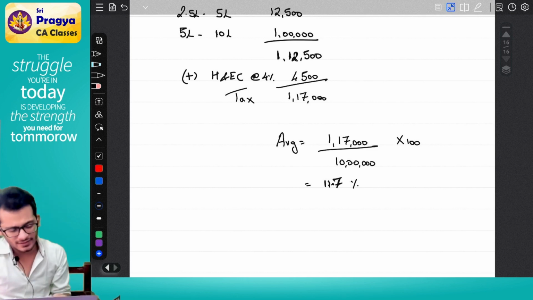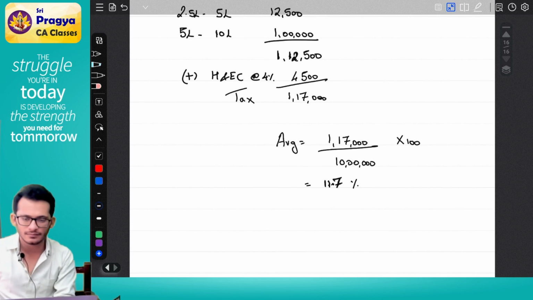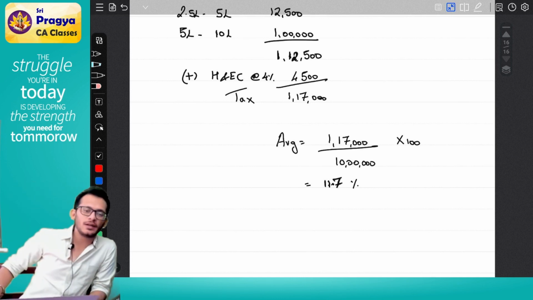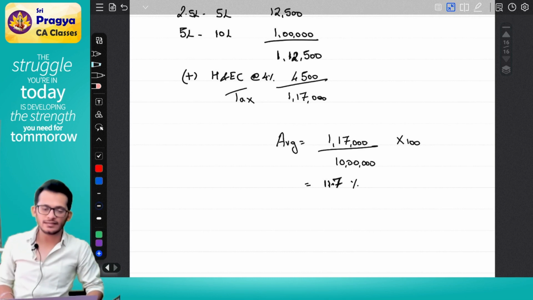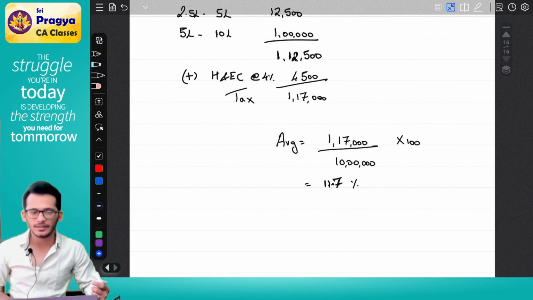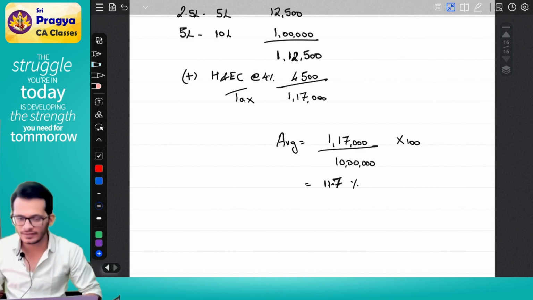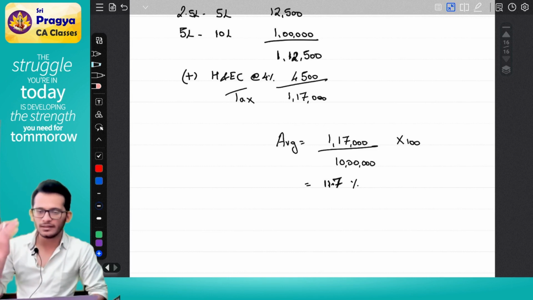Where will you see this average tax? Generally in the TDS chapter, where they will say whatever is your tax, on top of that, the average rate. Since you are in final level, you will also find this average tax in the AOP chapter, DTAA chapters and so on. When we come there, we'll discuss it once again.